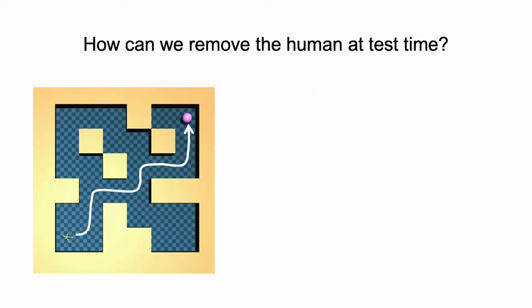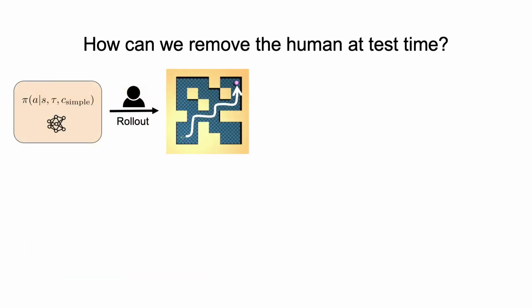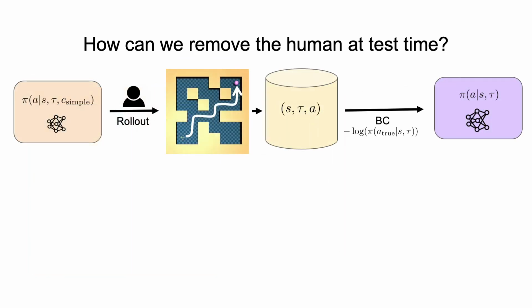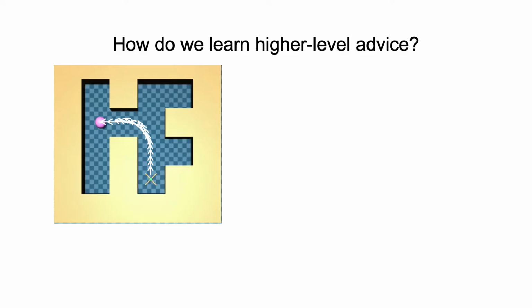The issue here is that we would like to succeed on test tasks without the human constantly being present. To do this, we first roll out the advice conditional policy and create a buffer of expert trajectories. Then, we treat these as ground truth and use behavioral cloning to train an advice-free agent. We call this process distillation. With distillation, we're able to leverage advice, but ultimately perform well without it.